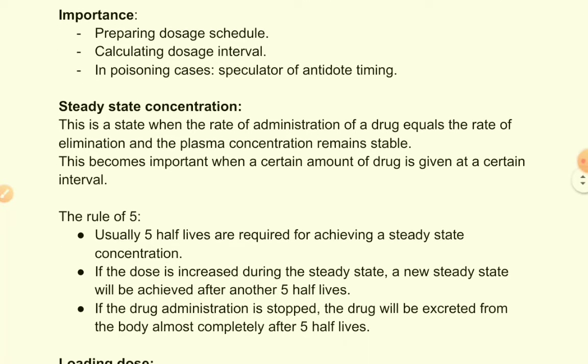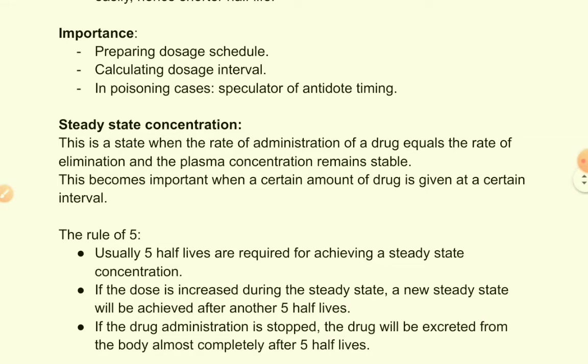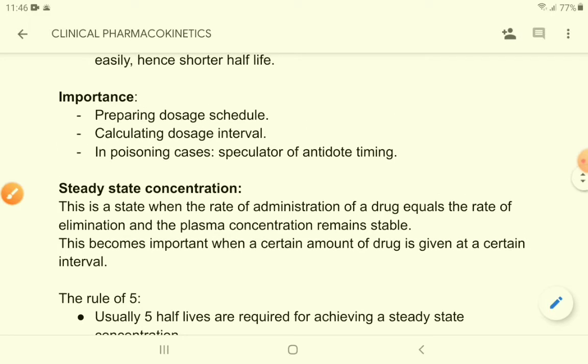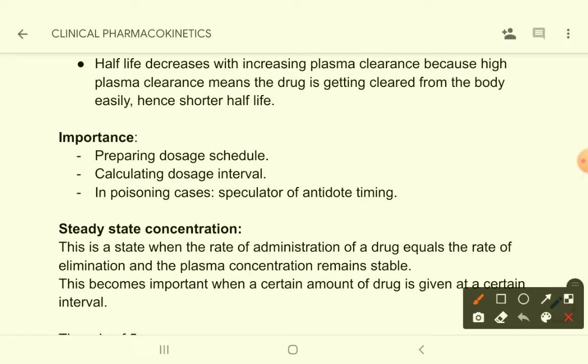Now come to the importance. What is the importance of plasma half-life? In exams you may be asked about that, what is the importance of plasma half-life. So you can say that preparing dosage schedule, when you are preparing a dosage schedule, you have to measure the dosage intervals.